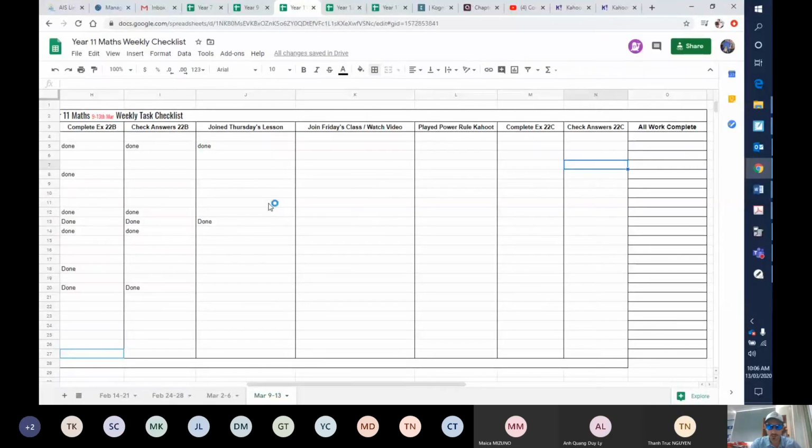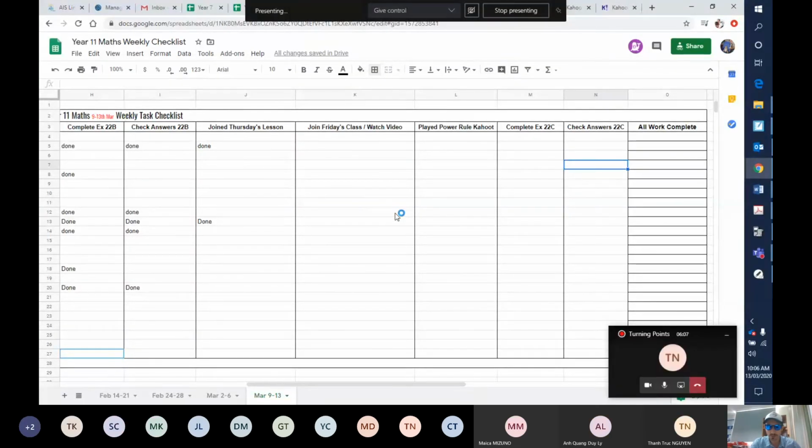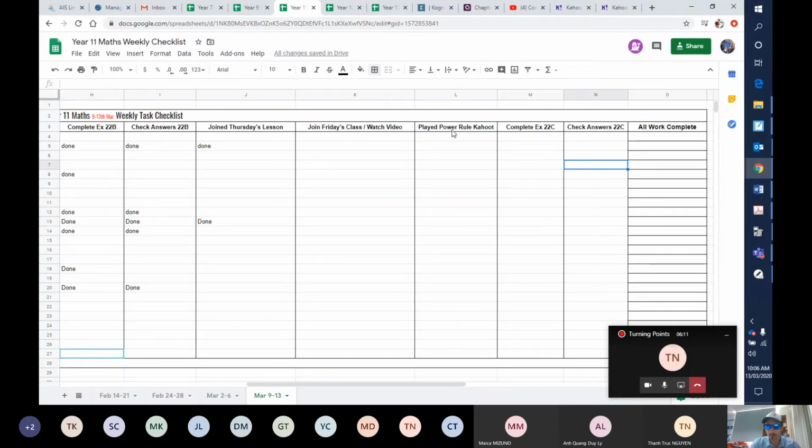This is our checklist for this week. These are the final activities, and you'll notice that we've got join Friday's class or watch the video, play the Power Rule Kahoot. So that's the first thing we do today, just to do a revision of what we've already done. If you're watching this after class is finished, you cannot say that you've played the Kahoot. For those that are here right now and participate in the Kahoot, once we've done that, you can put done in there.